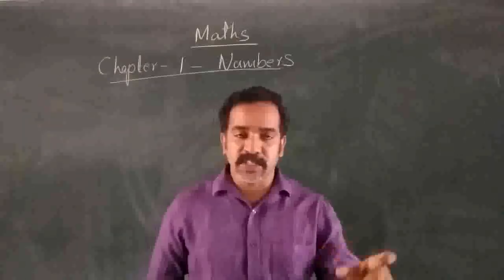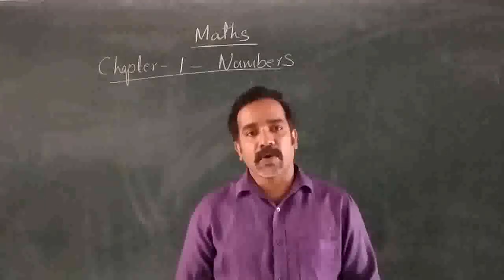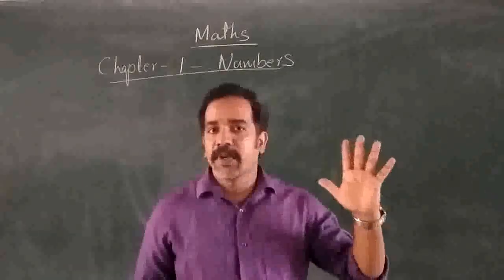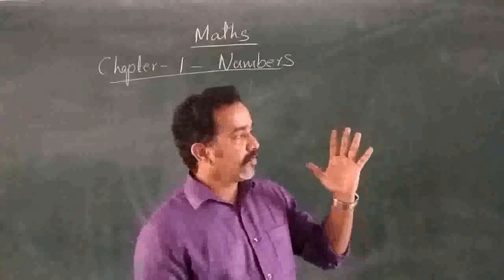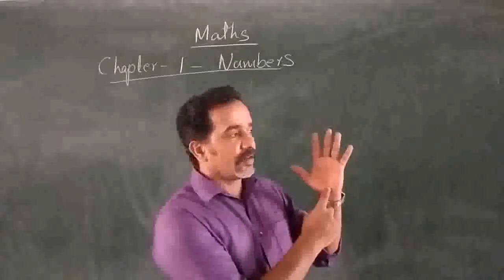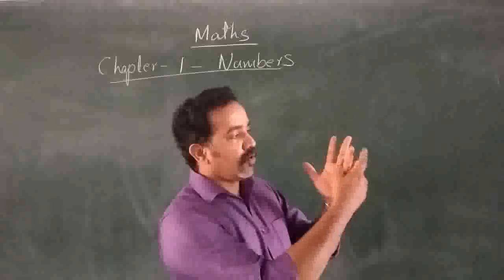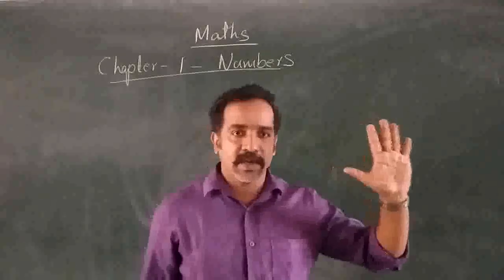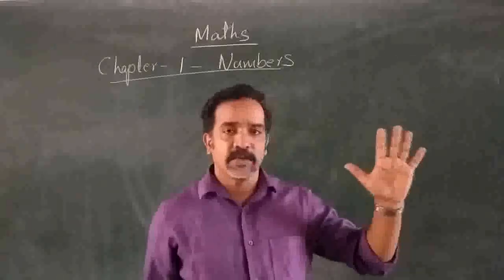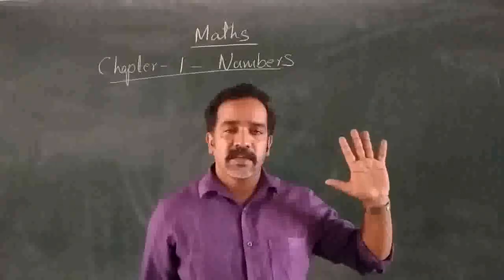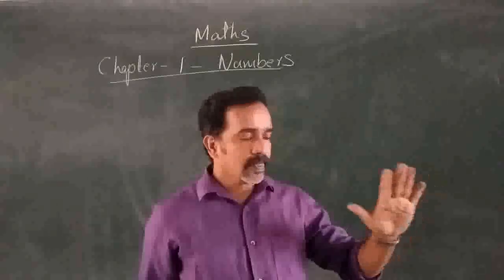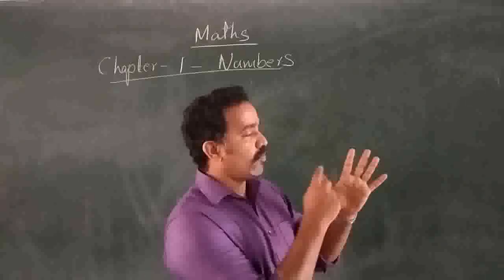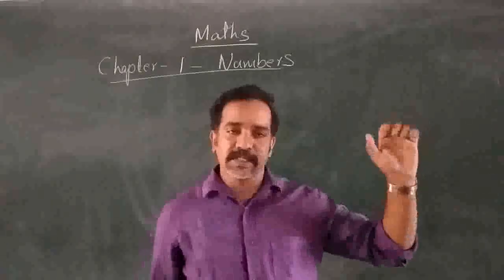If you are counting from 0, then counting will be wrong. For example, if you look at my hand, how many fingers are there? Suppose I am counting from 0: 0, 1, 2, 3, 4. 4 fingers. Is it right? No, it is not right. There are 5 fingers, we all know. So we have to count from 1: 1, 2, 3, 4, 5. So 5 fingers are there.